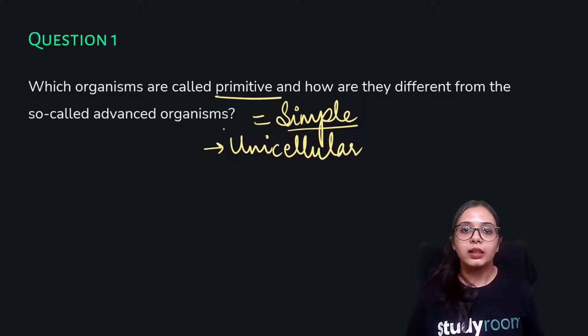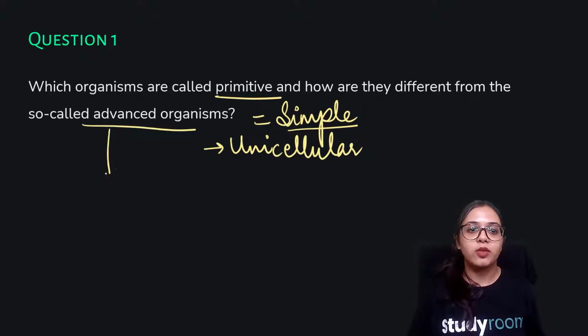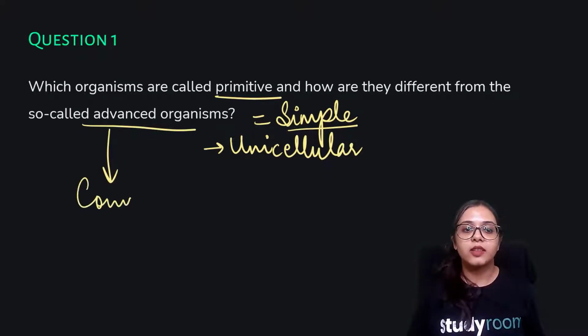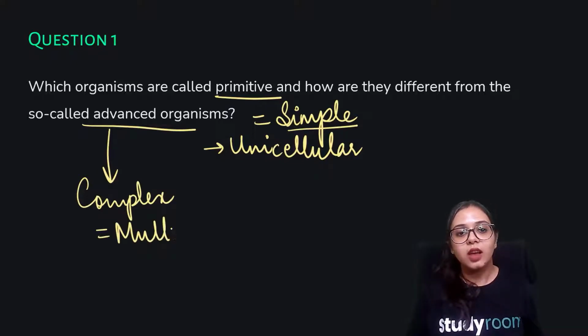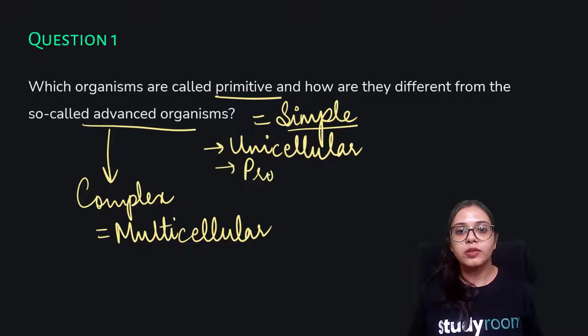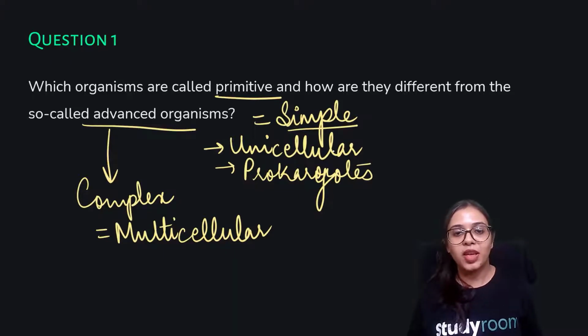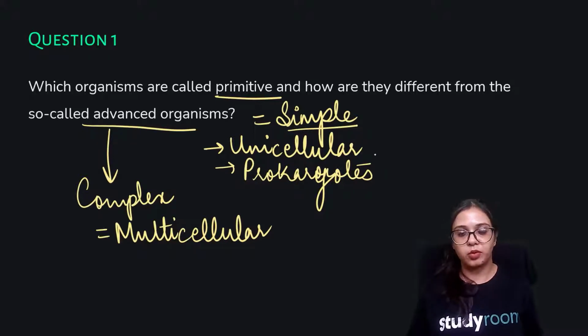They are different from the so-called advanced organisms because advanced organisms are complex in nature. The complexity increases when the number of cells increases. Prokaryotes can also be put under the category of primitive or simple organisms because they do not have a well-defined nucleus and do not have membrane-bound organelles, so their simplicity is still there.